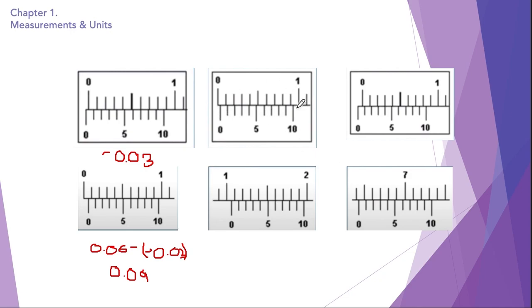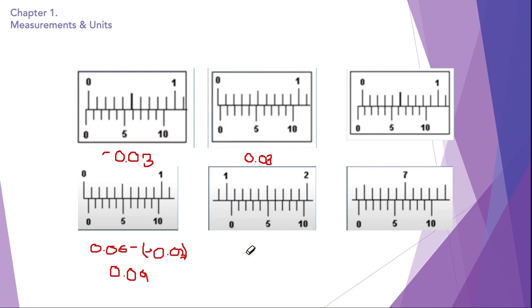Now here we have another vernier calipers with a zero error and reading. So find out the zero error and correct reading. So the zero error of this vernier calipers is 0.03. Because it is positive, we start from here 0.1, 0.2 and 0.3, exactly aligned.